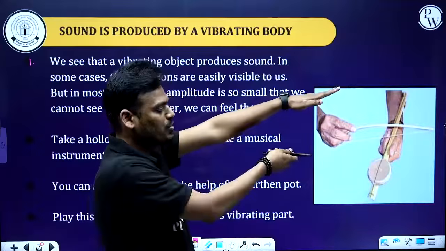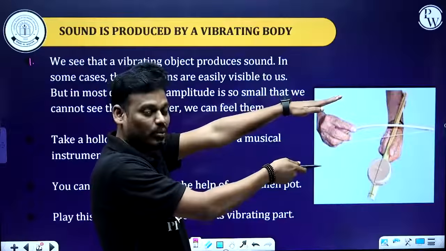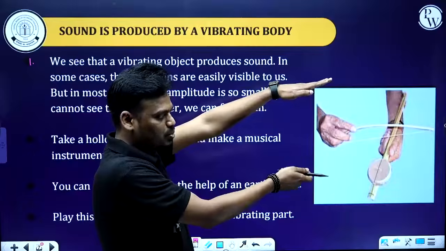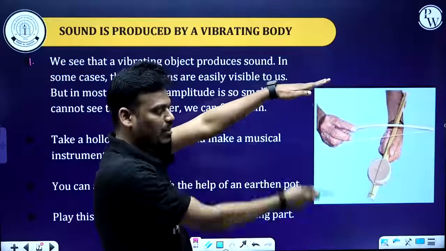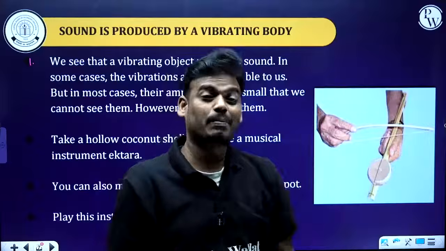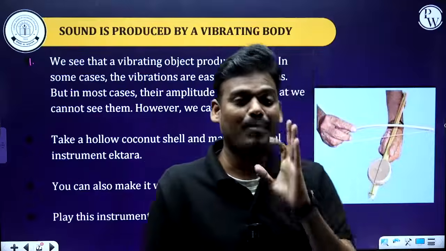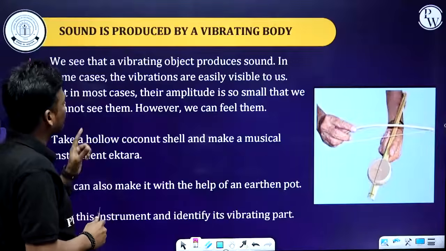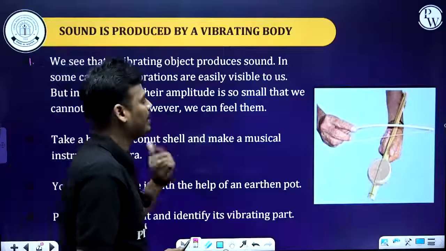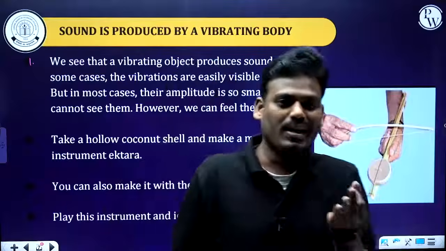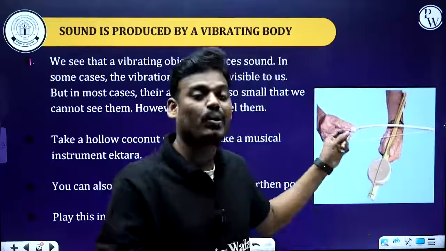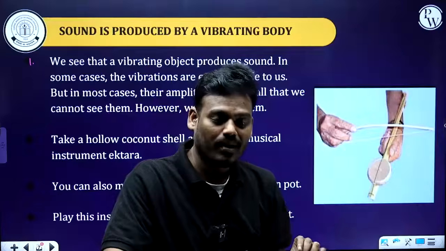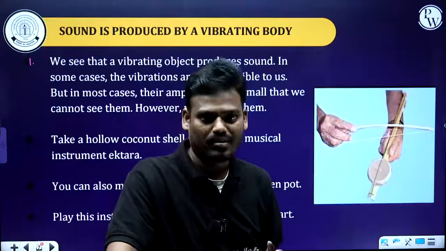So this is the mean position, when it is at rest without disturbance. When it is moving up, this is the maximum displacement from the mean position. That maximum displacement we call the amplitude of the body. Got it? In other cases, the amplitude is so small that we cannot see it. However, we can feel them, like a metal dish or water surface. Those are examples where you are not able to see the vibration of the bodies, but you are able to feel it.